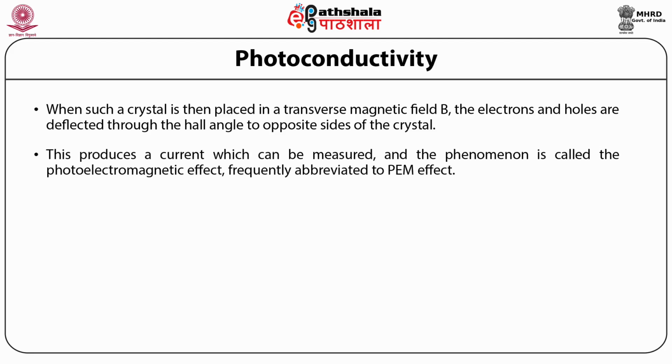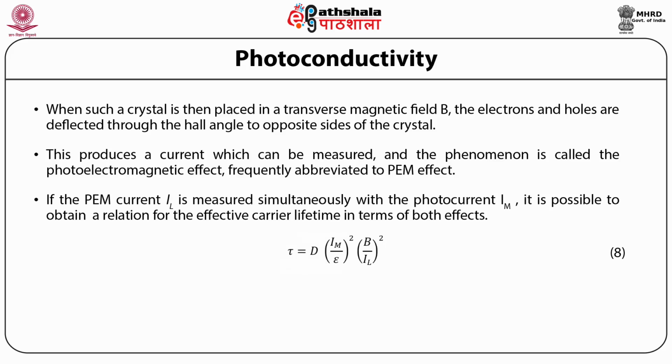This produces a current which can be measured, and the phenomenon is called the photoelectromagnetic effect, frequently abbreviated to PEM effect. If the PEM current IL is measured simultaneously with the photocurrent IM, it is possible to obtain a relation for the effective carrier lifetime in terms of both effects. That is, tau is equal to D times (IM by epsilon B by IL) whole squared, where D is the diffusion constant for the crystal and epsilon is the applied field.